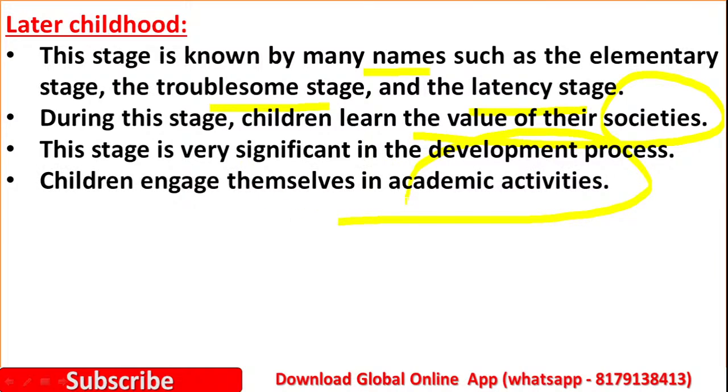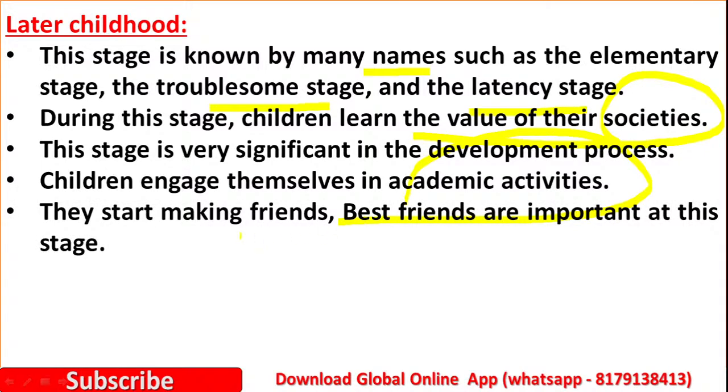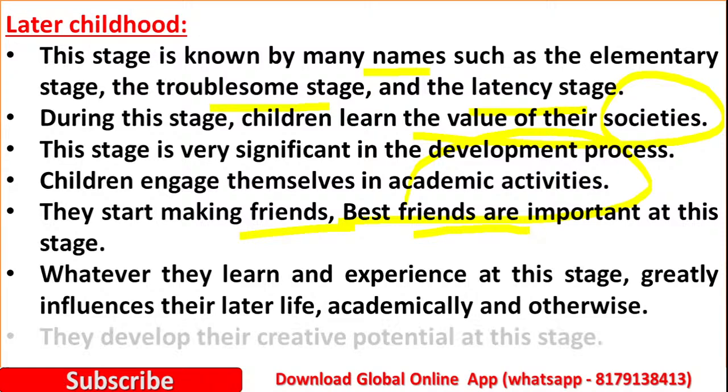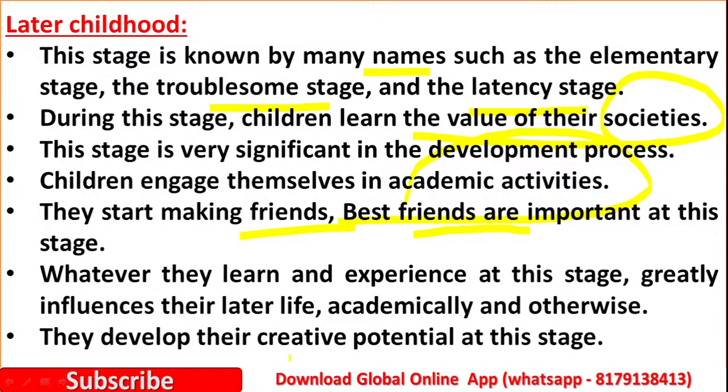Yes, in later childhood they start with academic activities. Then they start making friends. Best friends are important at this stage. Whatever children learn and experience at this stage greatly influences their later life. Then they develop creative potential at this stage.